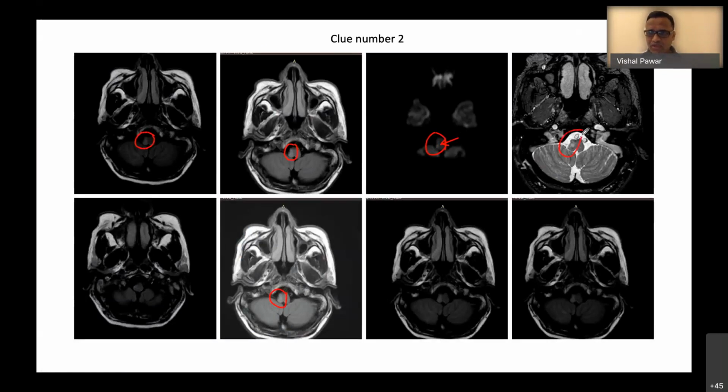And there is one more interesting finding, which I will keep for case number two. That's very interesting: this vertebral artery is compressing over the ventrolateral aspect of the medulla. That we will keep for later; we will discuss it later. So these were the findings.